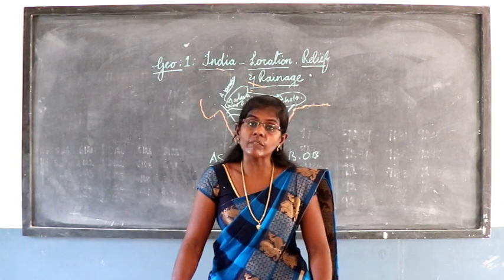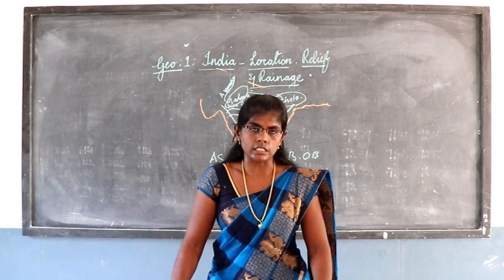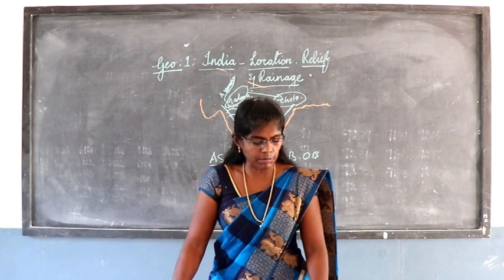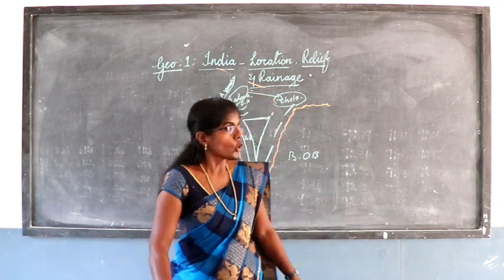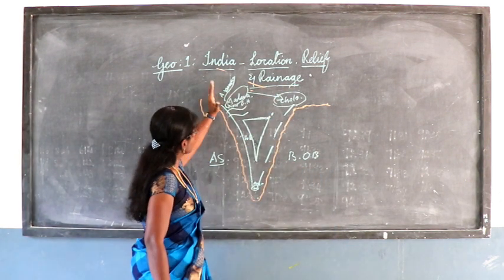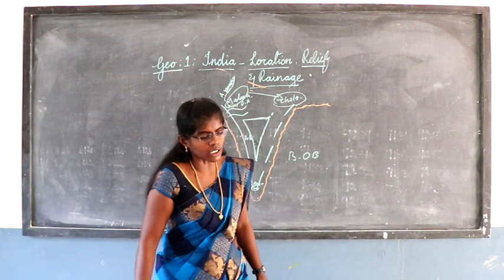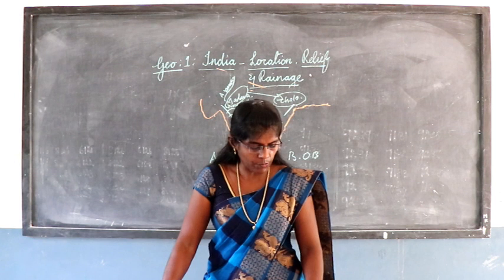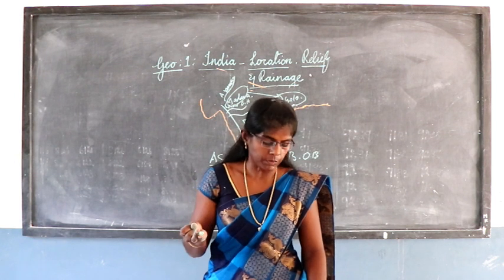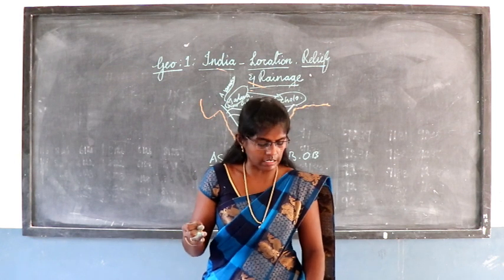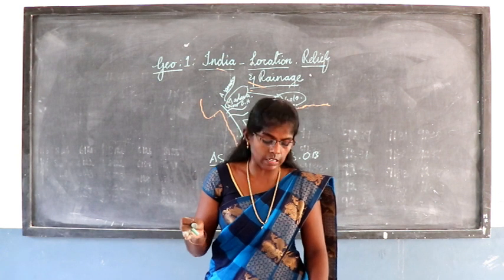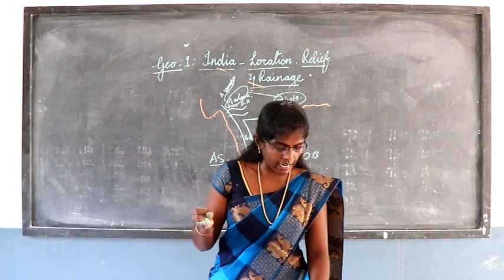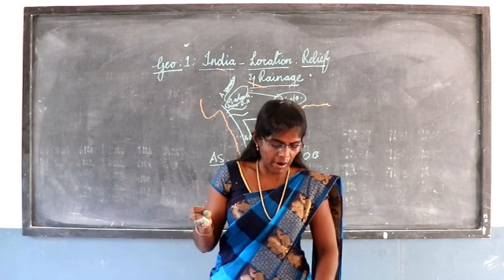It's the world's 7th largest desert. It lies in the western part of the Aravalli ranges, covers 2/3 of Rajasthan state. There are 2 major divisions also. One is the actual desert region, second one is the semi-desert region. So this actual desert region is called Marushatli and the second semi-desert region is called Bangal.